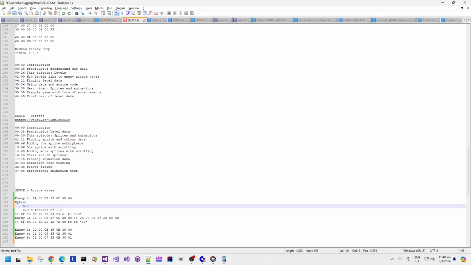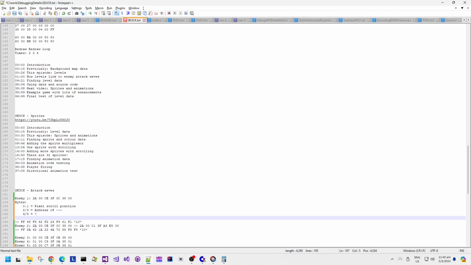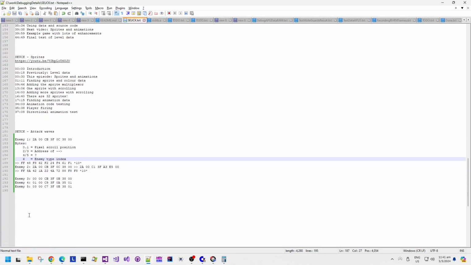So I think that the last byte is the enemy type index starting at 0. So pixel scroll position, and then these values are changing, but those values are practically identical. All 3 of those enemies were put in the top left-hand corner of the screen, weren't they? Maybe I'm out by a couple of pixels here and there, but I have a feeling that 4 and 5 is going to be positioned. But we definitely know that byte 6 is the enemy type index.